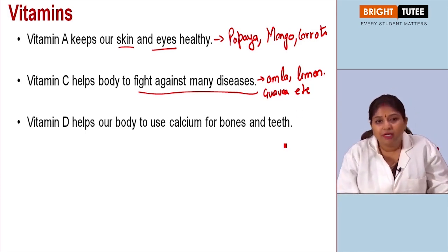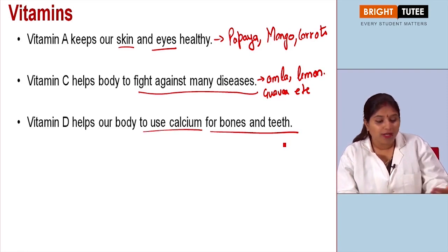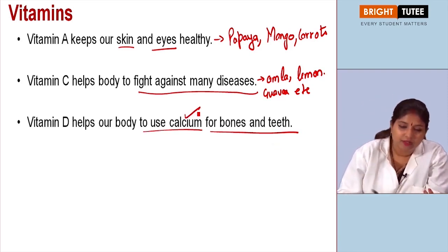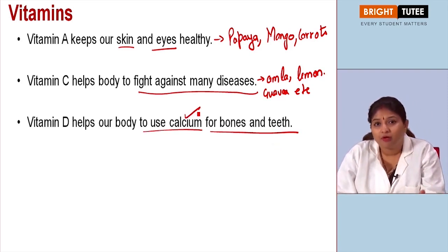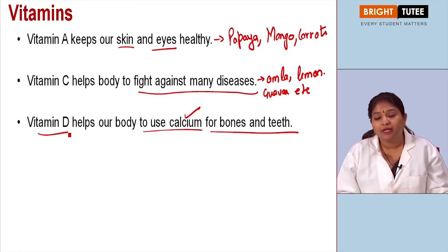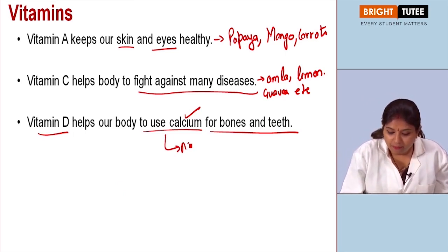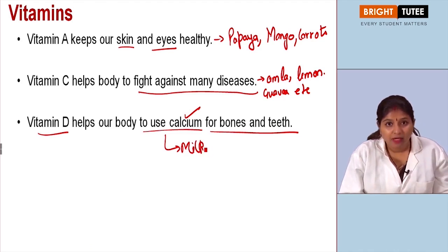Then you have vitamin D, which is again helpful for our body to use calcium for bones and teeth. So if we do not have vitamin D, then the mineral, that is calcium, will not be useful for us. We will not be able to utilize it. That is why it is very, very important that we include vitamin D in our diet. So what is the source of vitamin D? Vitamin D is obtained from milk and milk products,